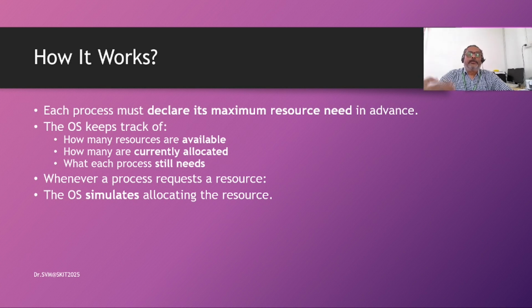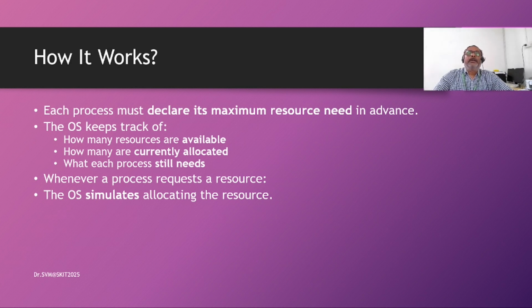So before allocating, whenever we get an allocation request for any resource, the operating system starts thinking, should I or not? It imagines, if I give permission to use this resource, then what would happen?